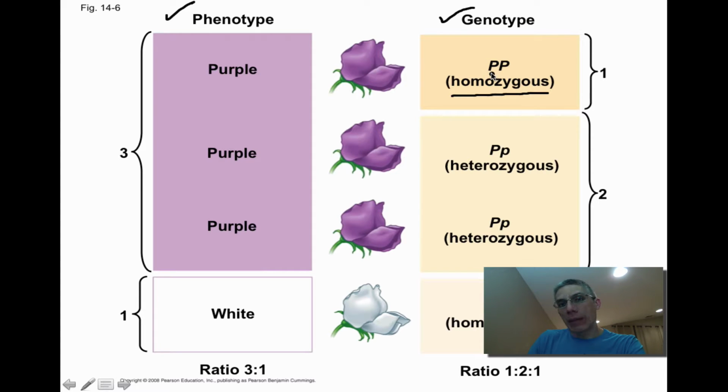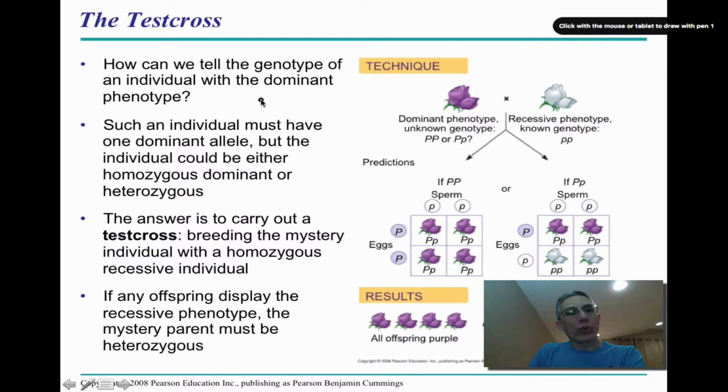So again, whether it's a capital P or a lowercase p when we look at the genetic makeup for that individual. Now, sometimes it's going to be unclear as to whether it's actually two capital P's or a capital P or lowercase p for an individual. In other words, if we had a purple flower, it'll be purple, but we won't know whether it's homozygous or heterozygous for that particular characteristic. So what we would do is we would do something called a test cross to determine that. Such an individual must have one dominant allele if it has that dominant characteristic. But again, the individual could be either homozygous or heterozygous.